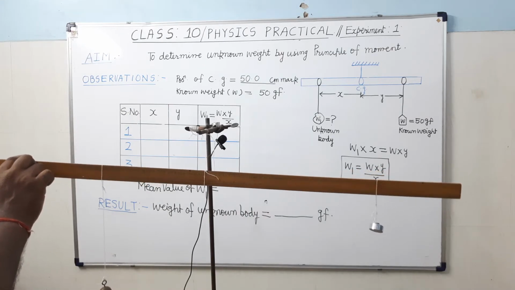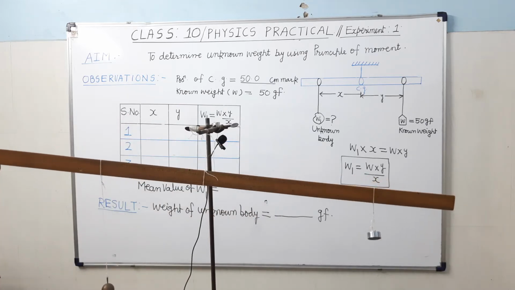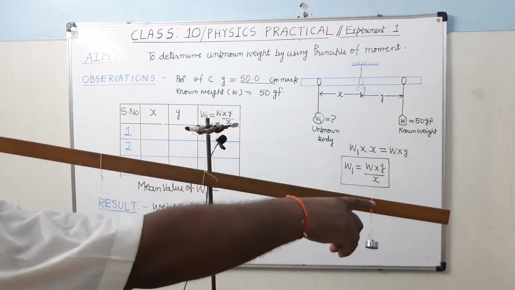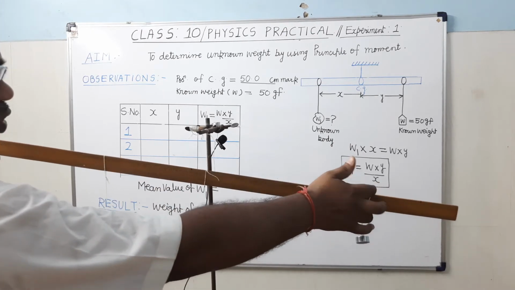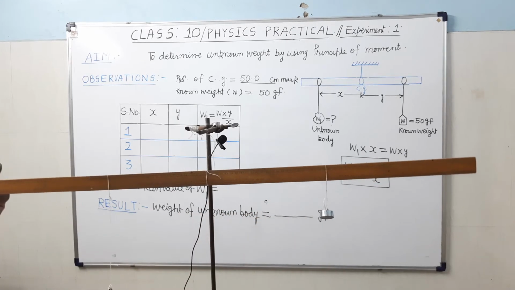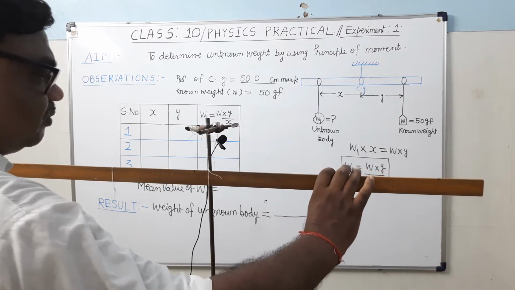Now in order to counterbalance it, we will suspend the known weight on that side. It's clear. So see here, since it is descending on that side, we will bring it closer. And once again make it horizontal.